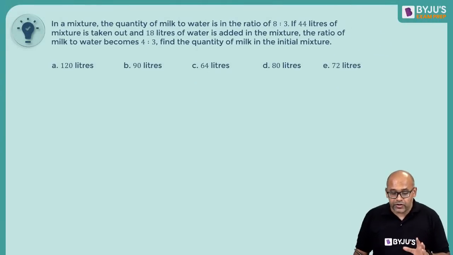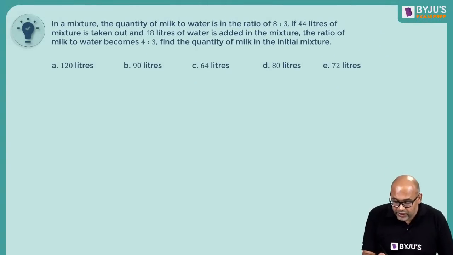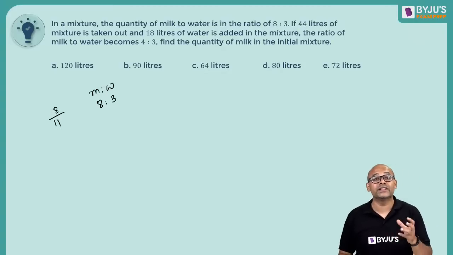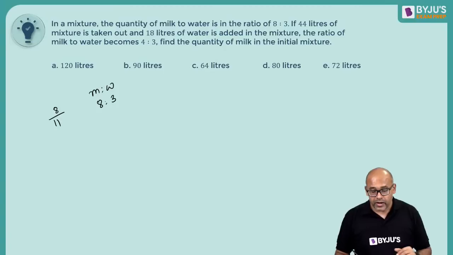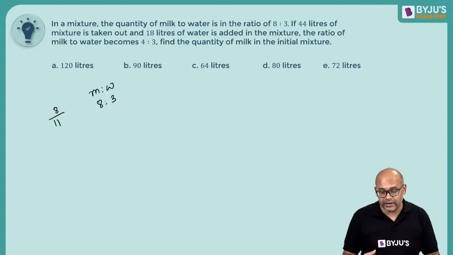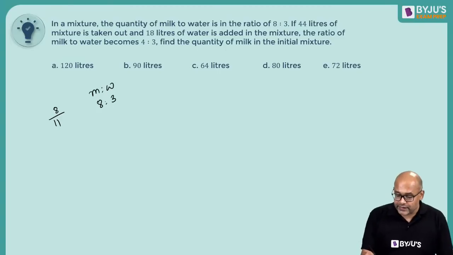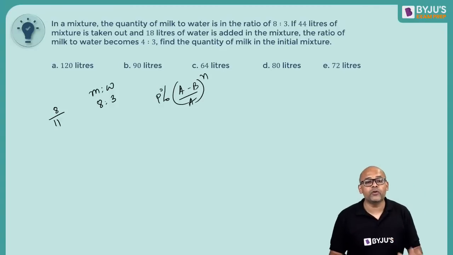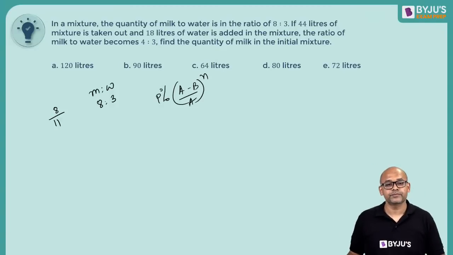So in a mixture, the quantity of milk and water, initially milk and water is 8:3. So it is 8 out of 11. That's the percentage or fraction. Now 44 liters of this mixture is taken out and 18 liters of water is added. Now how many of you know this formula, guys? A minus B by A whole power N into P%. Replacement formula. How many of you know this? Do you guys know this formula?